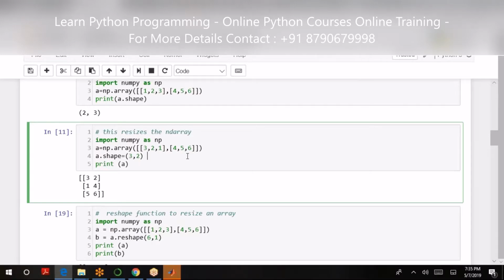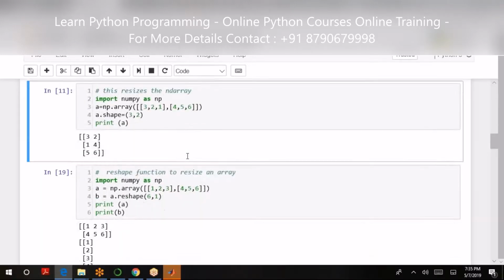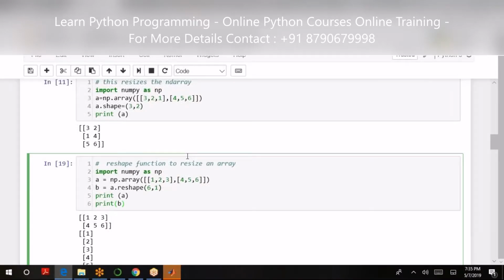So the reshape command can reshape it to any extent, provided that your number of elements should remain the same. Total number of elements are 6, right? So I can reshape it to 2 by 3, 3 by 2, 6 by 1, 1 by 6. I cannot reshape it to 2 by 2.